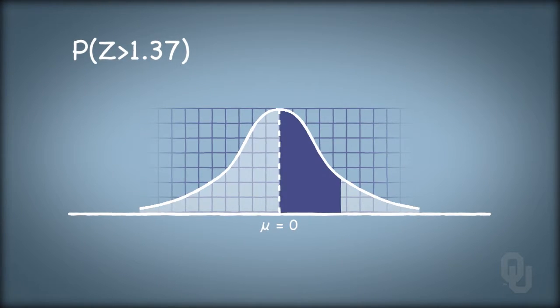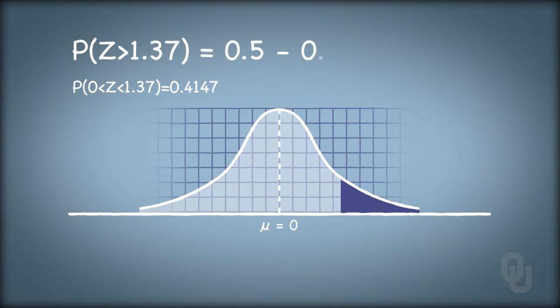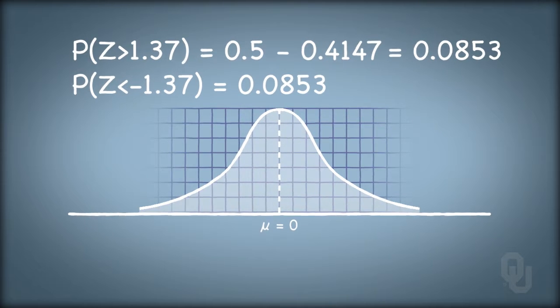So if we know that the probability that z lies between 0 and 1.37 is 0.4147, that must mean that the probability that z is greater than 1.37 is 0.5 minus 0.4147, or 0.0853. This suggests that the probability that z is less than negative 1.37 is also 0.0853.